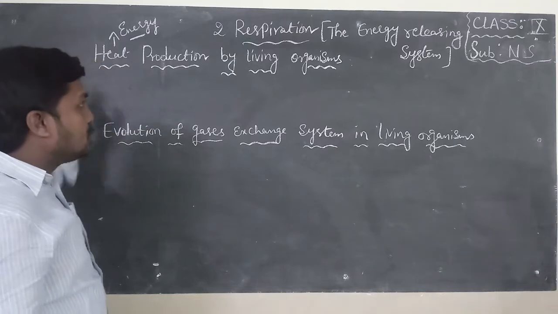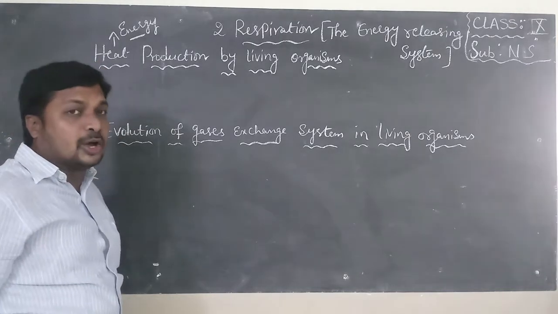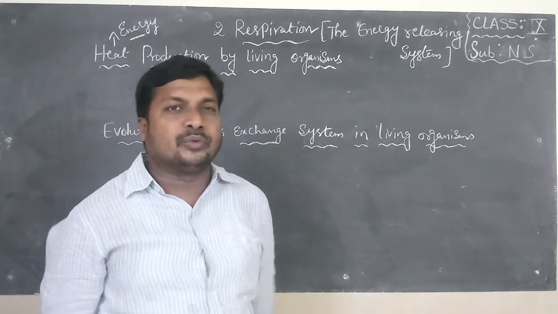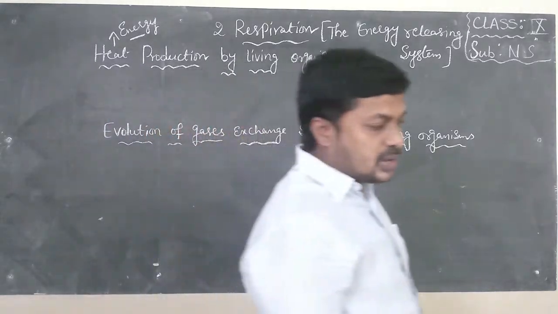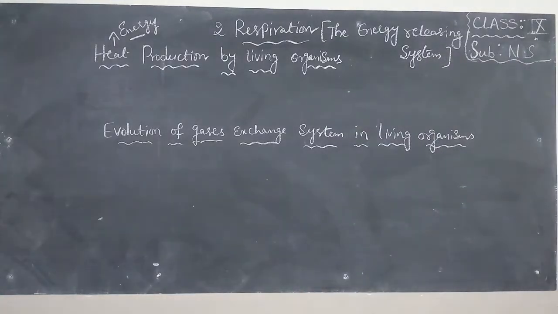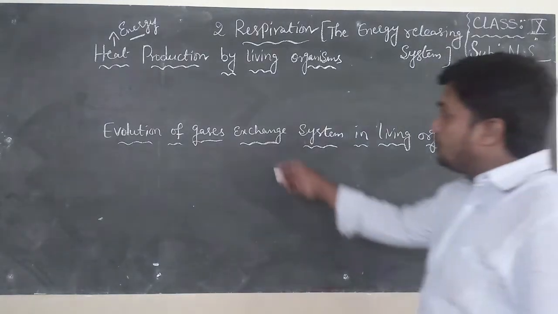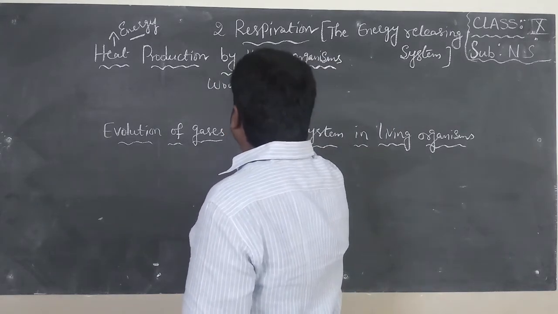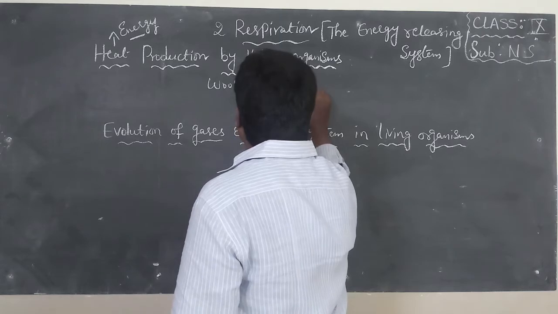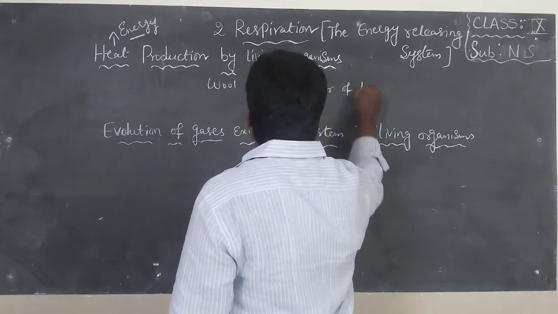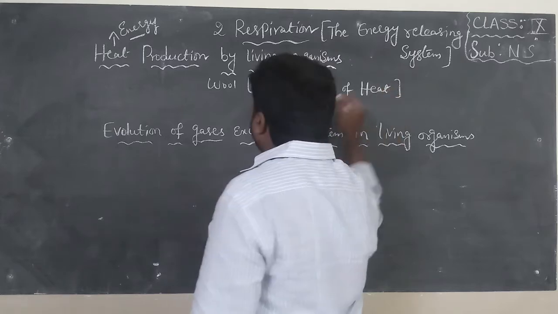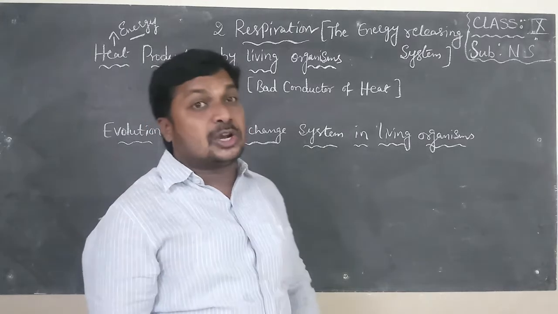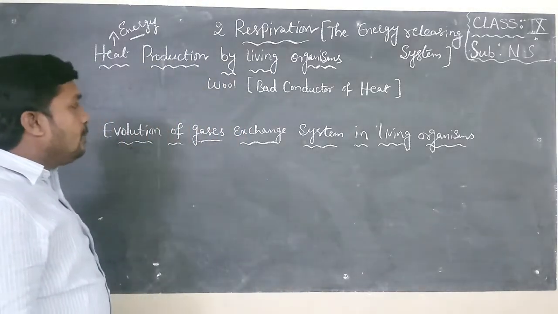If you observe heat production by living organisms in respiration, at the time of winter season, we wear sweaters, correct or not? Sweaters are made up of wool. Wool is a bad conductor of heat. It means this wool does not pass heat to the outside of the body.